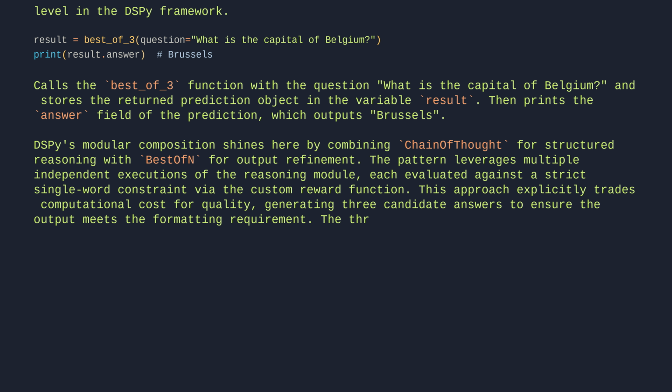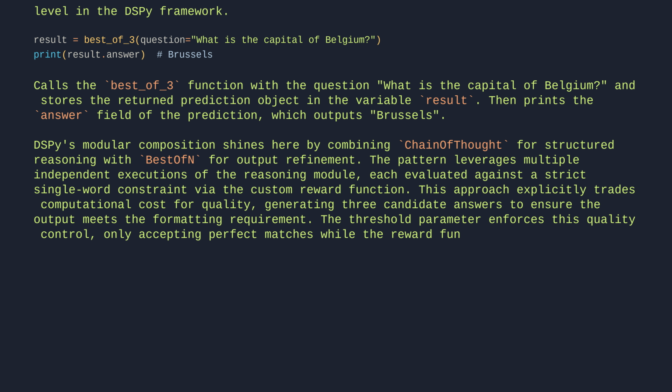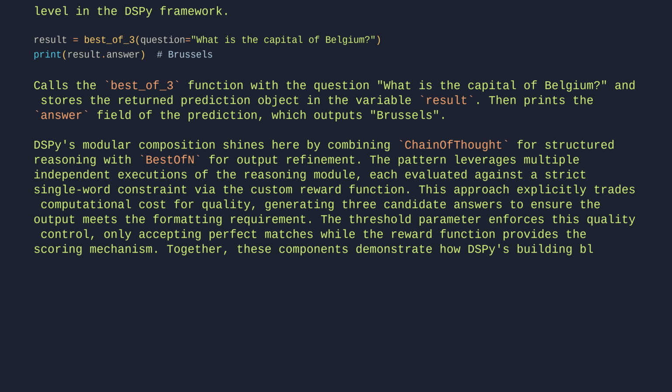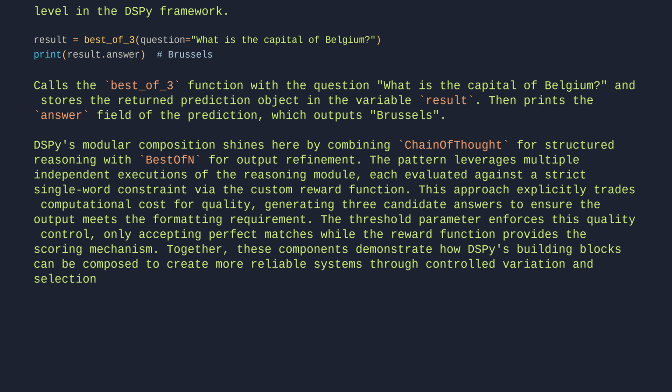The threshold parameter enforces this quality control, only accepting perfect matches while the reward function provides the scoring mechanism. Together, these components demonstrate how DSPy's building blocks can be composed to create more reliable systems through controlled variation and selection.